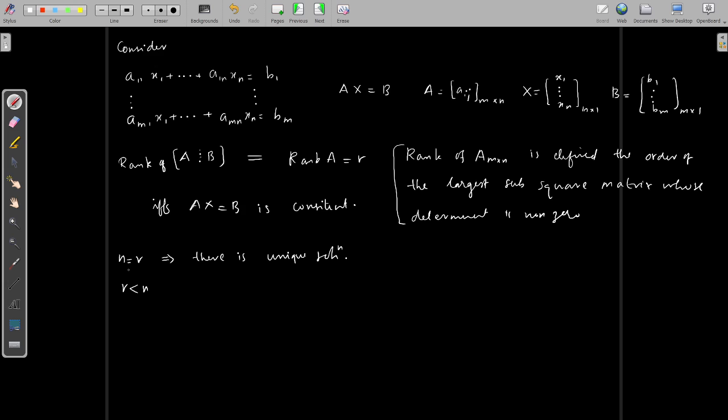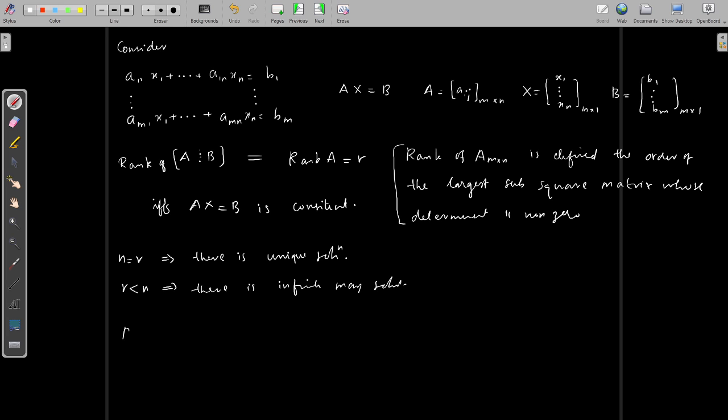So if n is equal to R, then there is a unique solution. Otherwise, the rank should be less than n, since R greater than n is not possible. So this implies there are infinitely many solutions.